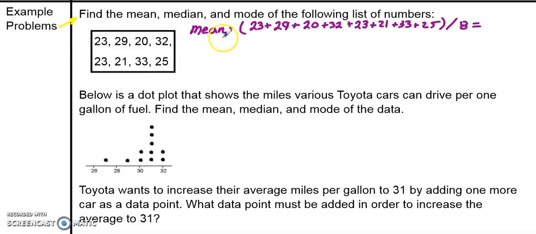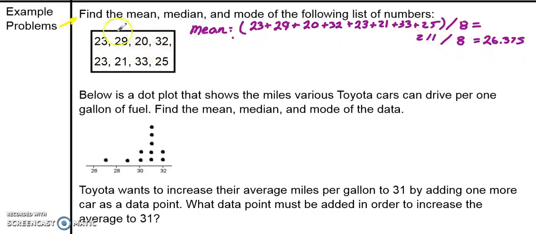So we'll start with the mean. Remember, the mean is the sum of all of the values in the data set, and then divided by the number of values you have. So I took all of the values, 23 plus 29 plus 20 plus 32 plus 23 plus 21 plus 33 plus 25, and added them all together and ended up with 211. And then there are 8 values there: 1, 2, 3, 4, 5, 6, 7, 8. 8 values in my data set. So I divide by 8. And turns out I get 26.375. I'm not going to round here, so that is my mean, 26.375.